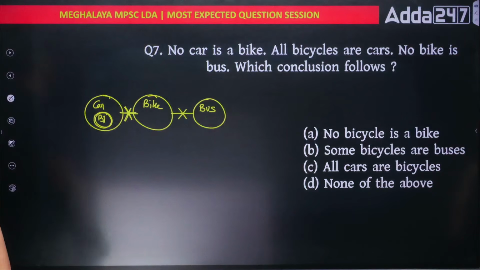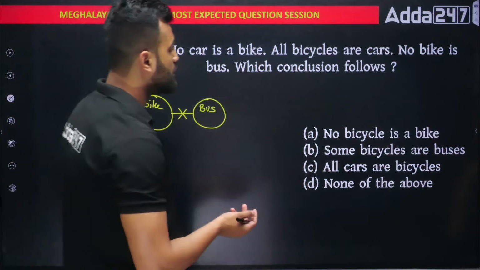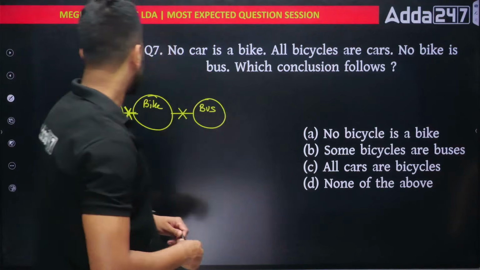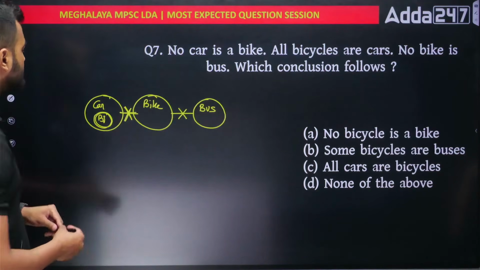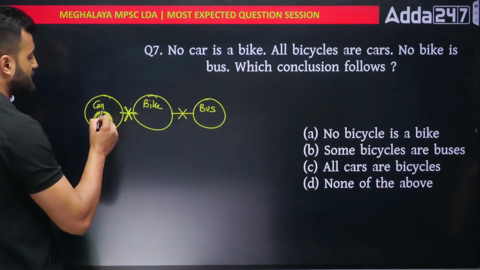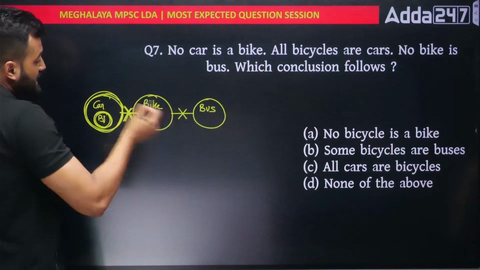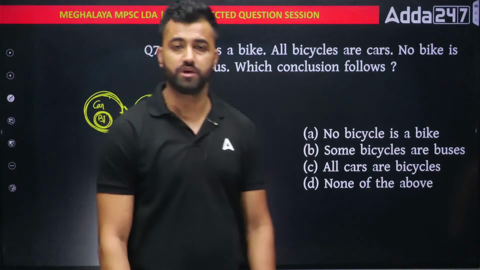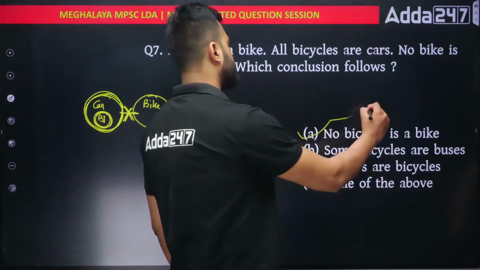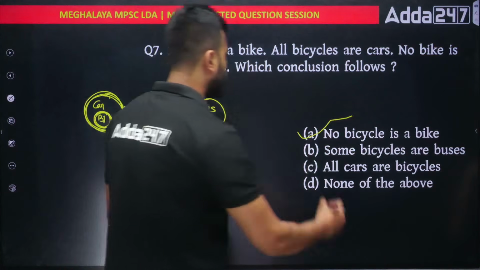Based on this Venn diagram, what conclusion follows? They are saying no bicycle is a bike. Yes, it's correct. See, bicycle is sitting inside car. So car has no relation with bike. So indirectly even bicycle will have no relation with bike. So this is absolutely correct. No bicycle is a bike is absolutely correct.